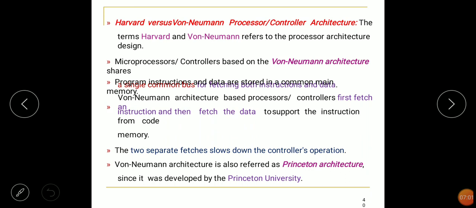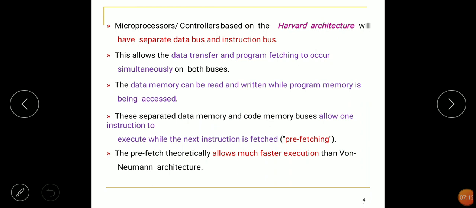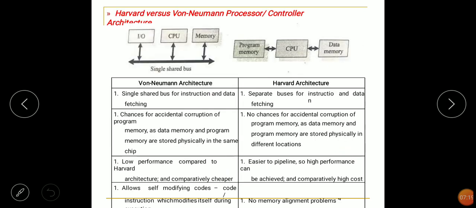Some points are written in the slides, so go through them. Here a table is given showing the differences between Harvard and von Neumann architecture. The diagram is also given.